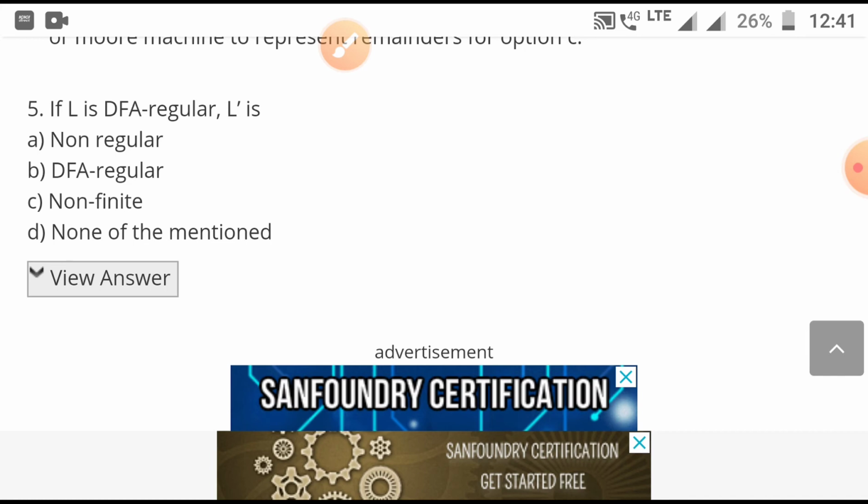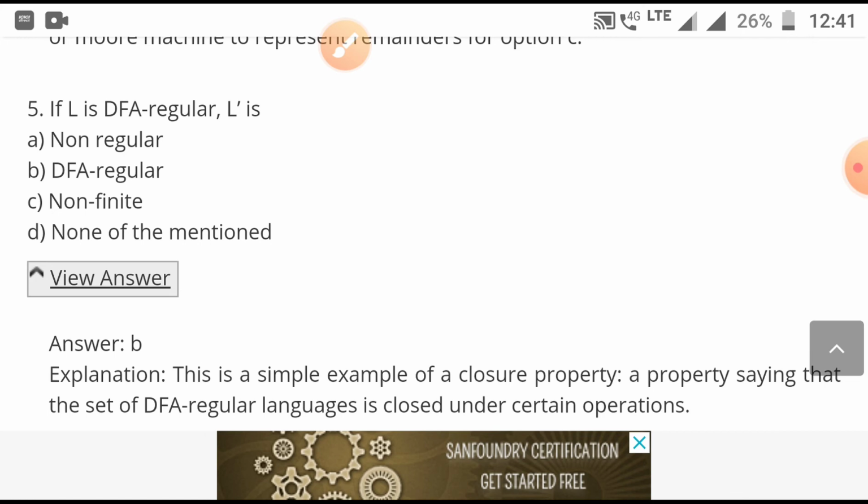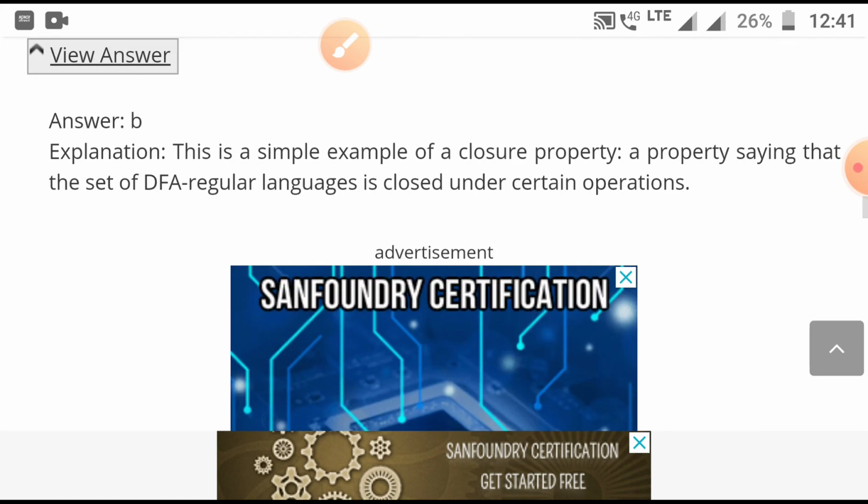Fifth question: if L is DFA regular, L is non-regular; DFA regular; non-finite; none of the mentioned. It looks like option B is correct, because DFA and regular, so DFA regular.